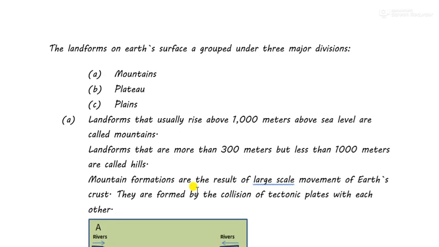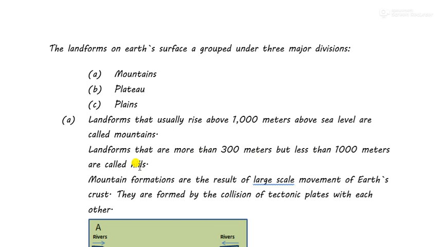Basically, the earth's landforms are divided into three types: mountains, plateaus, and plains. You can copy this down, and more than this, you don't have to learn anything. Landforms that usually rise above 1,000 meters above sea level are called mountains. Any landform the height of which is above 1,000 meters is called a mountain, and below 1,000 meters but above 300 meters are called hills.